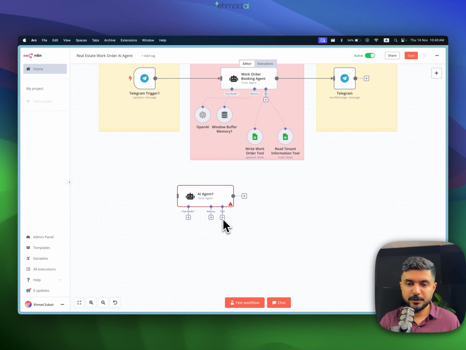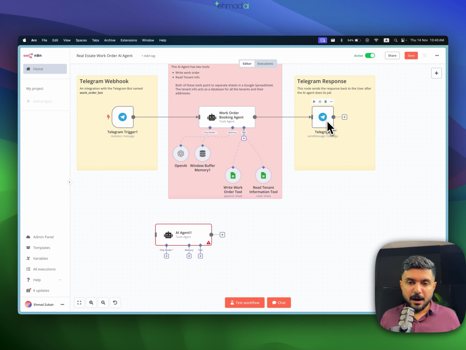And number three, tools. Think of tools as the powers that we can give to an AI agent. It is kind of their weapons in their arsenal that they can use whenever they need to. We've got two tools over here, the write work order tool and a read tenant information tool. I will deep dive into these in a bit. These are the only two tools that we need.